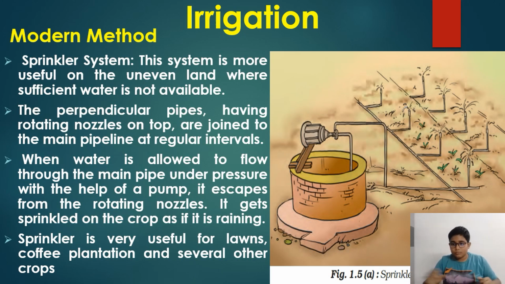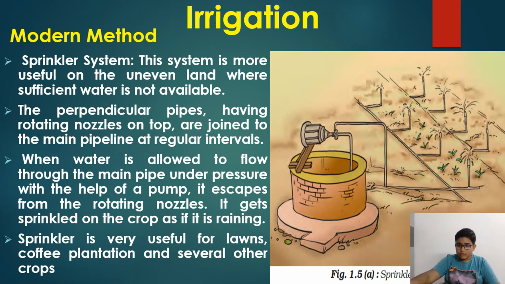So this is the modern method. The first one is the sprinkler system. What is the sprinkler system? You can see in the picture, a well is there, and a machine. See the pump. A pump will be attached here, and it will take the water up through the pipes, and the water will come here and go to the land. See here is one crop.